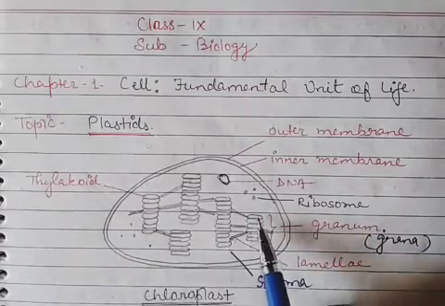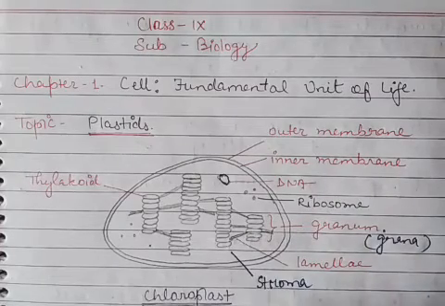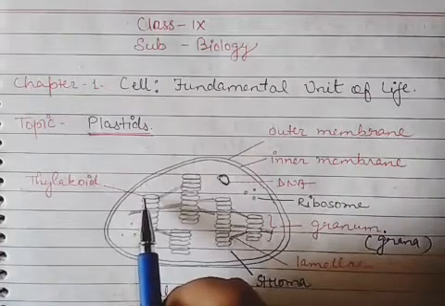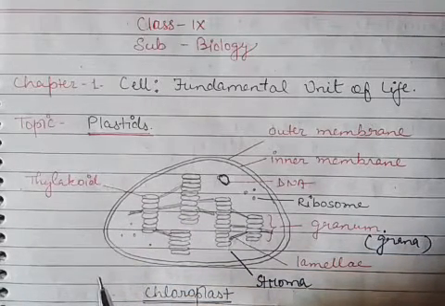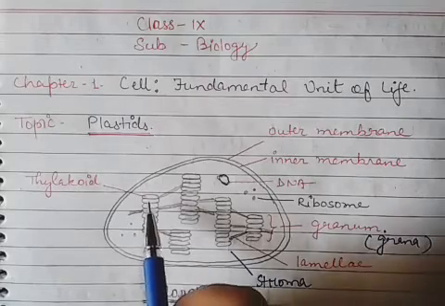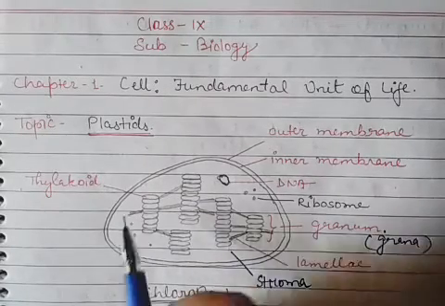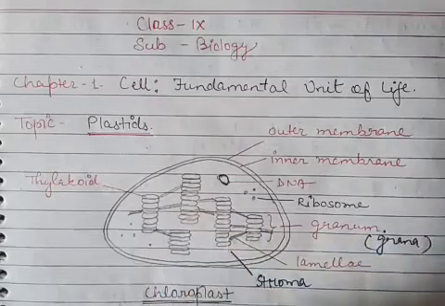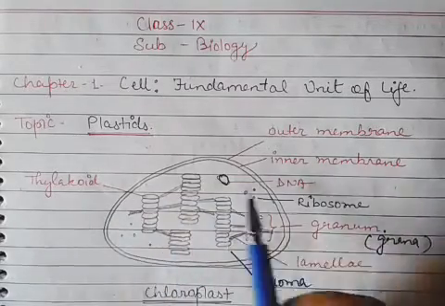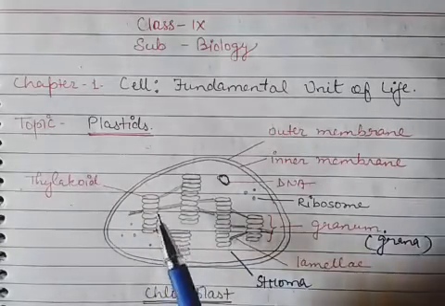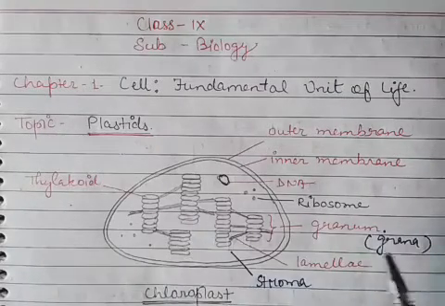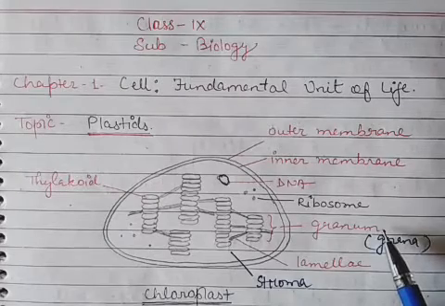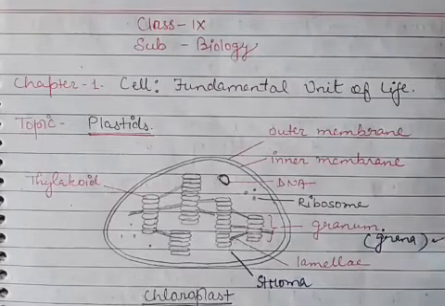Okay, the one coin-like structure in the granum is known as thylakoid, and this is the membranous structure made up of membrane. The same membrane found in the cell membrane is found in the thylakoid also. Okay, so these are the membranous coin-like structures. But these coins are arranged one above the other in a stack-like structure, and that stack of thylakoid is known as granum. One stack is known as granum, and more than one will be known as grana.